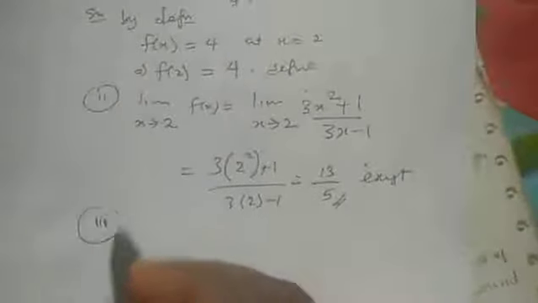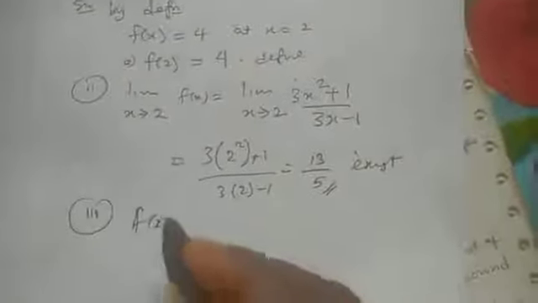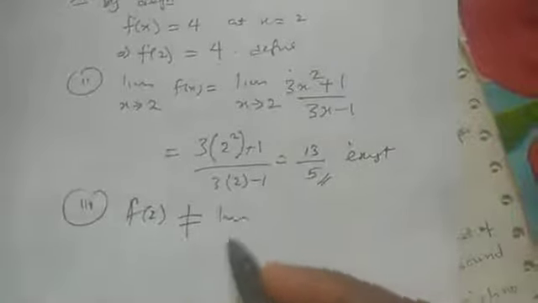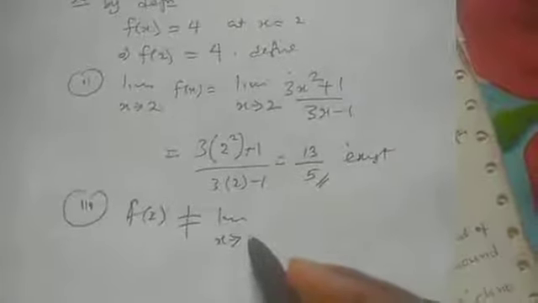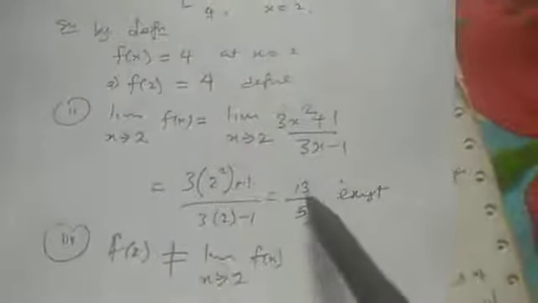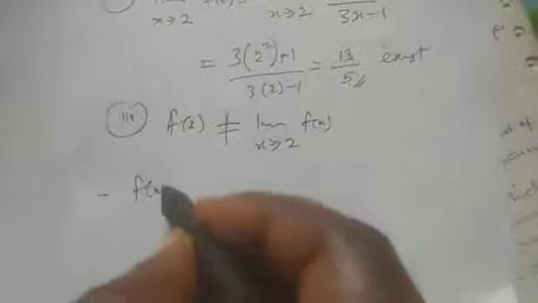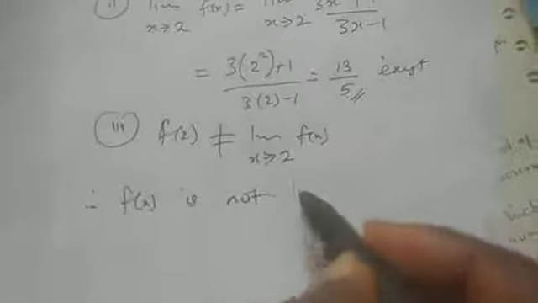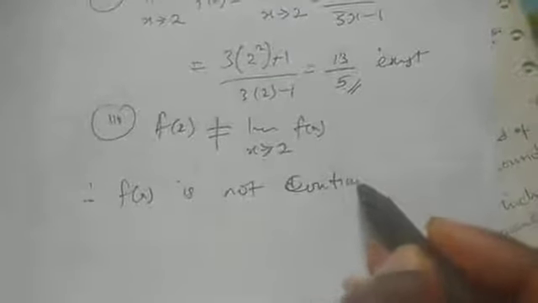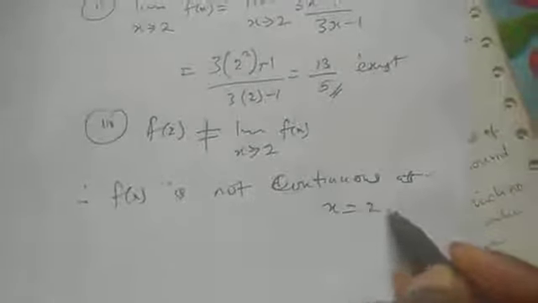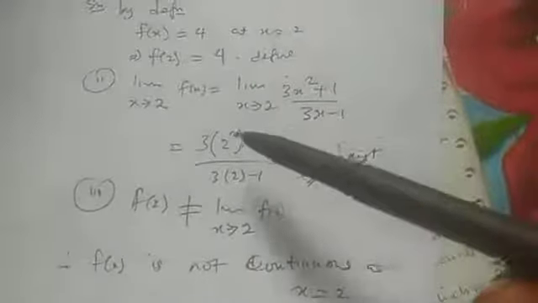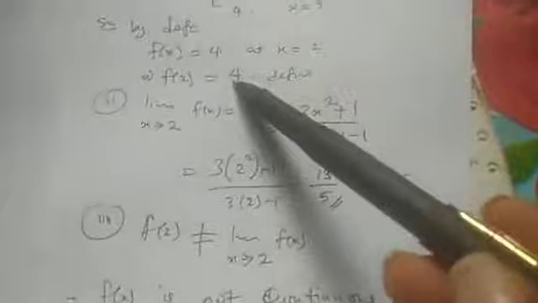Now finally, we observe that f of 2 is not equal to the limit as s tends to 2 of f of s, because this one gives me 4 and this one gives me 13 over 5. So we can now conclude that f of s is not continuous at s equal to 2. So although it satisfies the first two properties, that the function is defined, which we have seen,